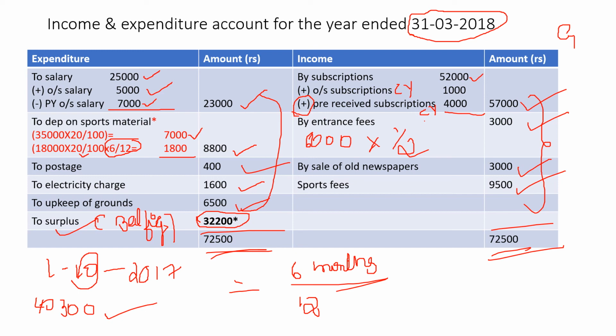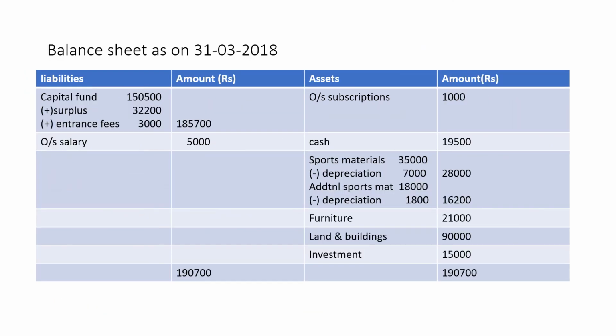Now we shall quickly prepare the balance sheet. Balance sheet as on 31st March 2018. Liability side, the first thing that you have to record always is the capital fund. So capital fund, note the opening balance sheet, liability side third item, it is given 1,50,500.